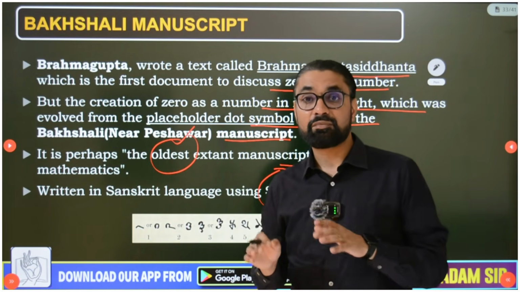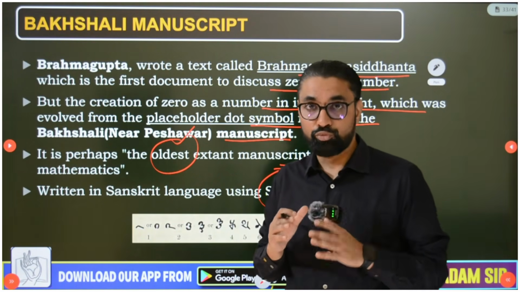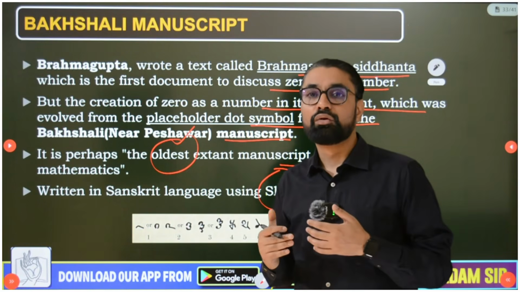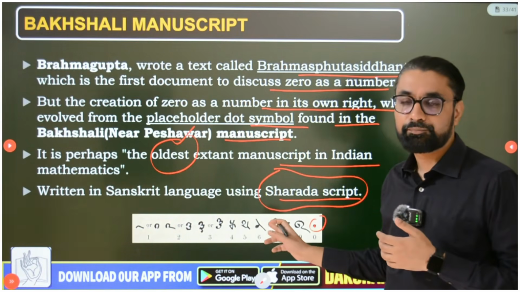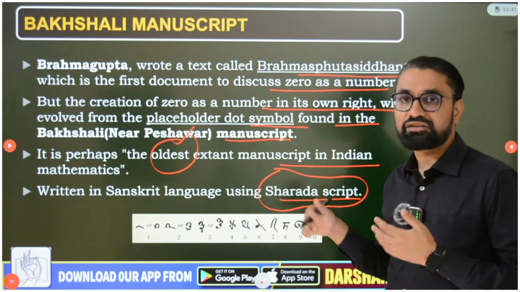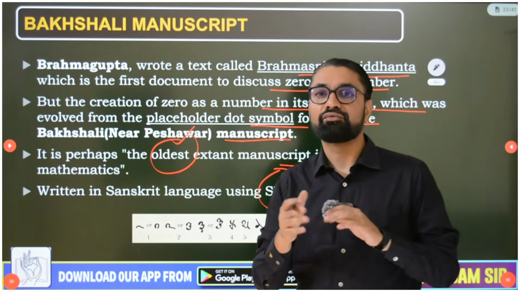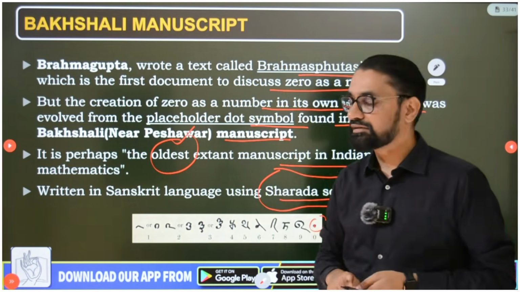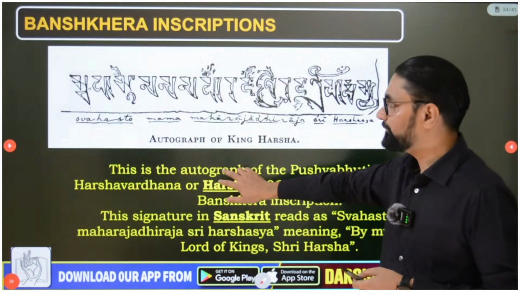So just remember, this Bakshali manuscript is the first book that refers to zero as a placeholder dot symbol, and from this placeholder dot symbol it evolved to be the 0 of the decimal system. So that's about the Bakshali manuscript.